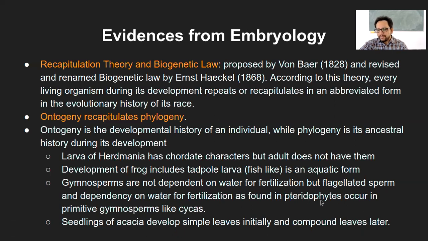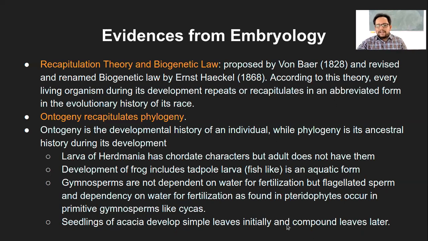But on the contrary, pteridophytes require water for their fertilization, and they also have flagellated sperm, and the flagella helps the movement of the male gamete, which is called sperm in pteridophytes. But that occurs in primitive gymnosperms like cycas. So within the gymnosperm category, cycas is the most primitive species, and it has similarity with the pteridophytes, which are your fern-like plants. When they have similarity, that gives an idea that these two species might be evolutionarily closer.